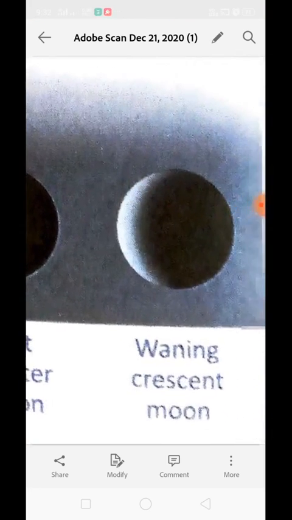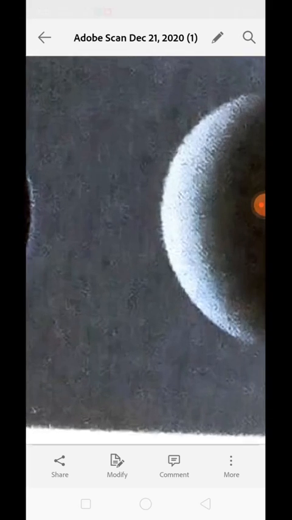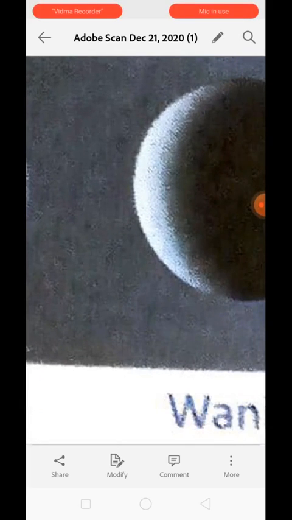Just see over here, this is called the waning crescent moon. During the 4th week, the size of the illuminated part of the moon is reduced, and we see only a thin curve. See over here, only a thin curve of the moon is visible for us, and this is called the waning crescent moon. It means the size of the moon is still decreasing. That is why we call it waning. The shape is referred to as a crescent. So this moon is referred to as a waning crescent moon.